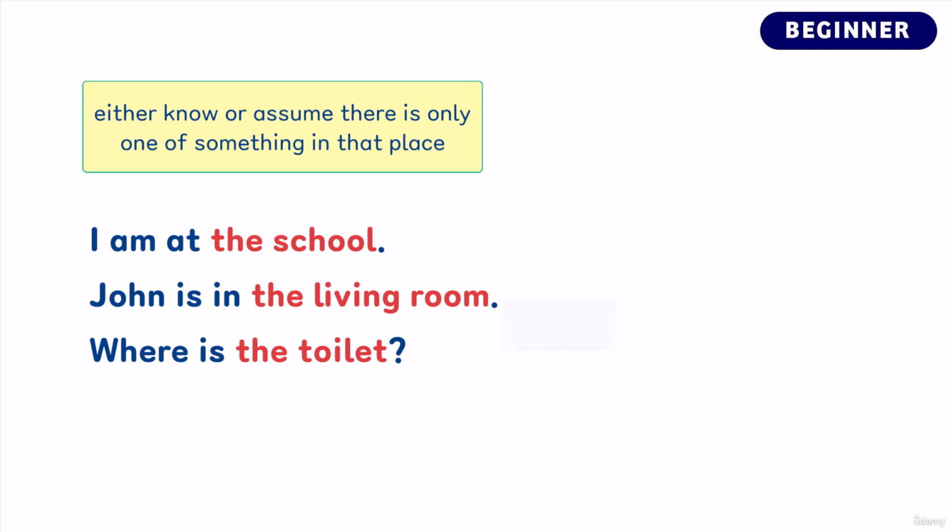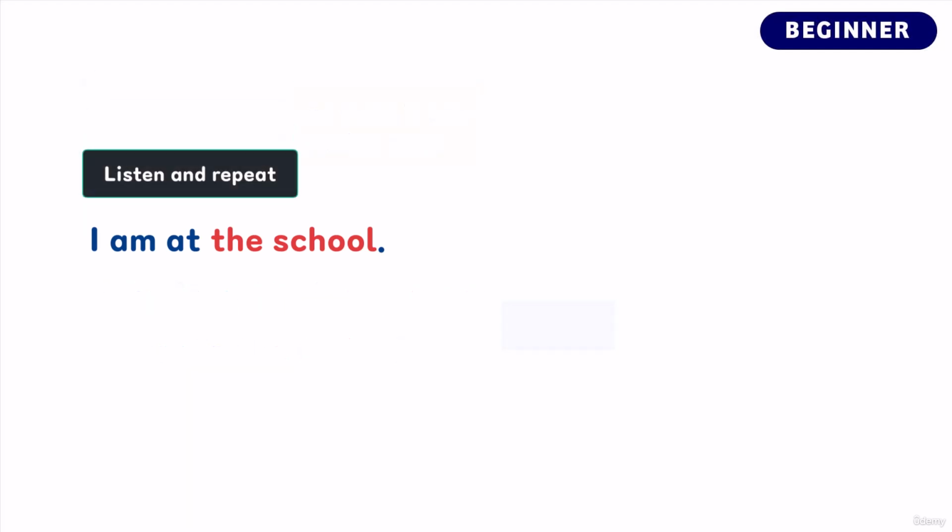So in the neighborhood, there is only one school where I could be. In the house, there is only one living room. And within the place the speaker is at, there is only one toilet. So we can use the to refer to these places. Okay, so let's now do a speaking practice of these sentences.